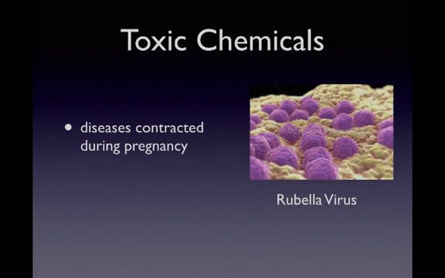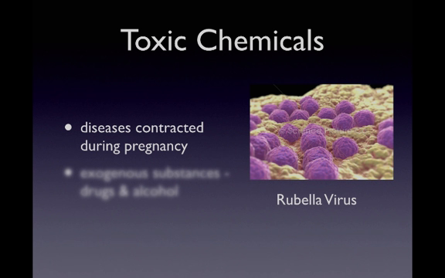Most women who receive good health care are immunized for rubella, and that prevents them from contracting this disease during pregnancy. So this is not typically an issue in the United States. In addition to toxins that are produced by viruses, some drugs can also adversely affect fetal development, including alcohol. Mental retardation can be caused by the ingestion of alcohol during pregnancy, and the fetus is especially sensitive to the effects of alcohol during the 3rd to 4th week of gestation.